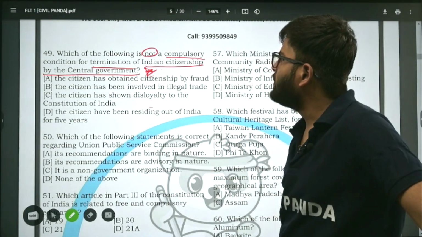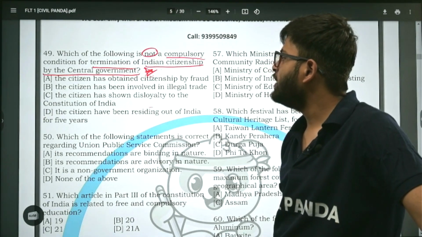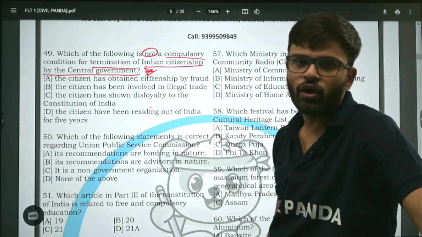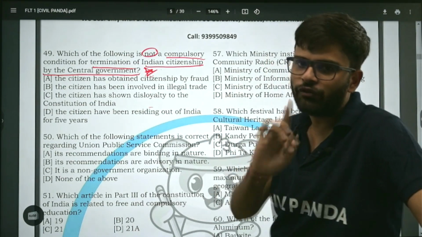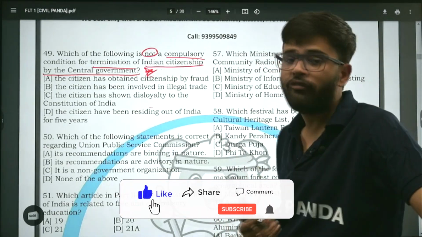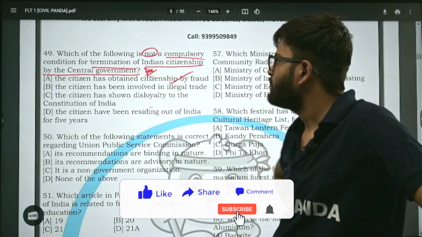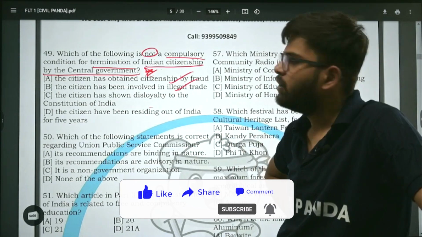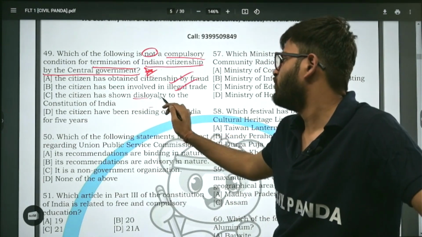The citizen has obtained citizenship by fraud, or the citizen has been involved in illegal trade, or the citizen has shown disloyalty to the Constitution of India, or the citizen has been residing out of India for 5 years.